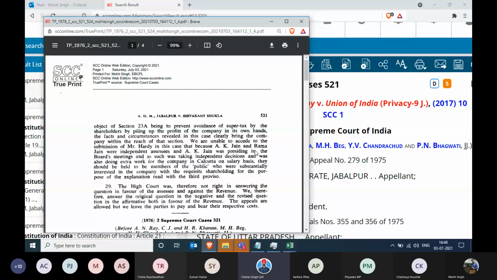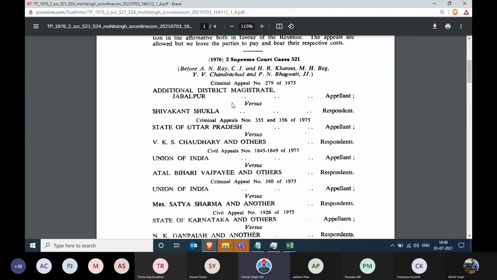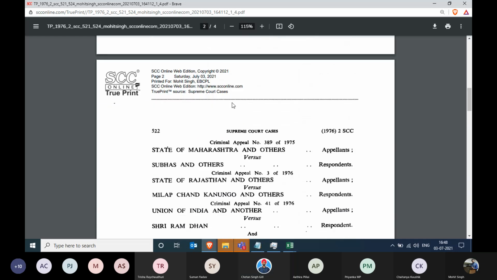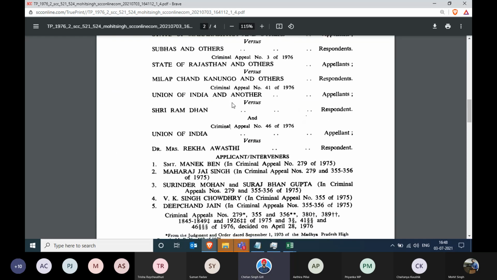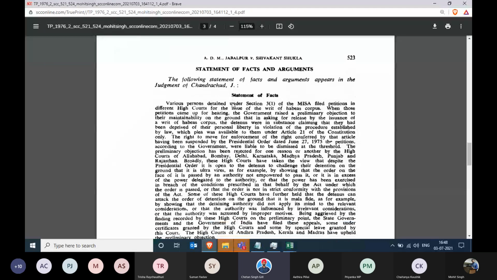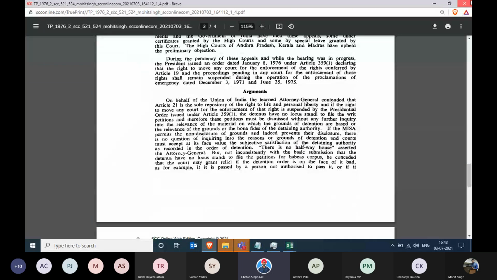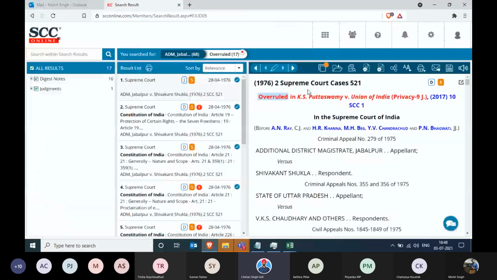Now this judgment is running into four pages, so four pages are available over here. That's the first page. The second page will follow, and the same with the third and fourth. So you can take the exact photocopy of the journals, and not only for SCC, Supreme Court judgments, but for High Court, for English reports, and all others.